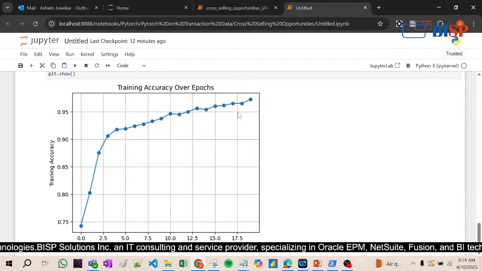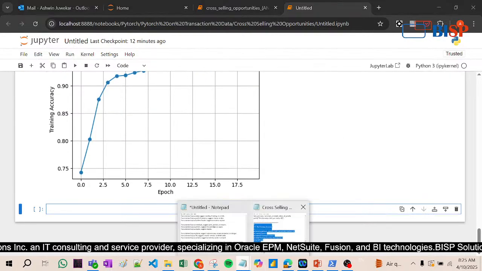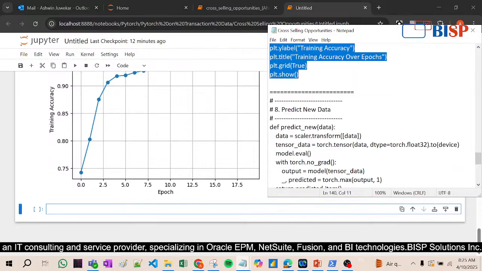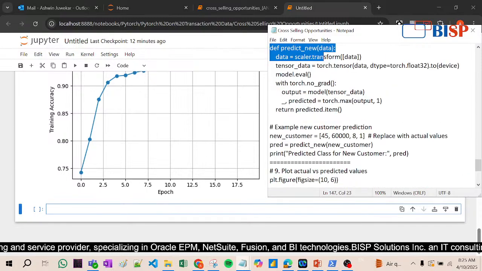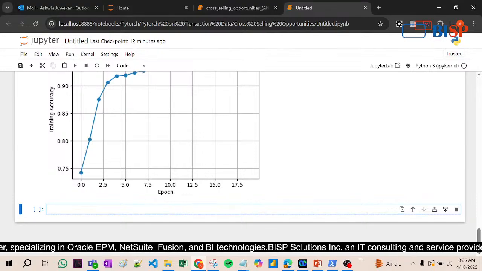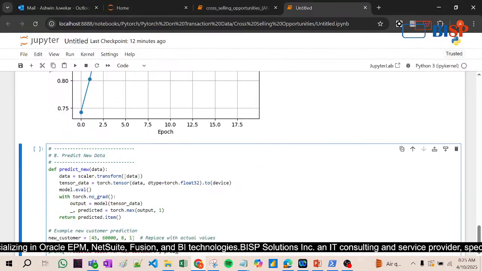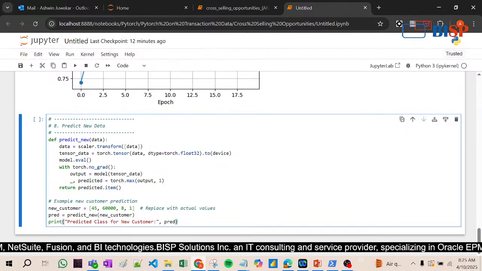So according to training accuracy, the model is working fine, right? Then we predict the new data.